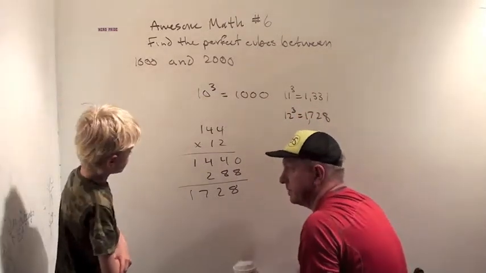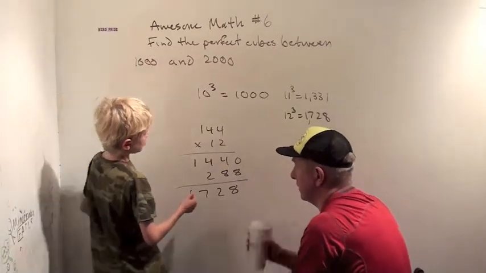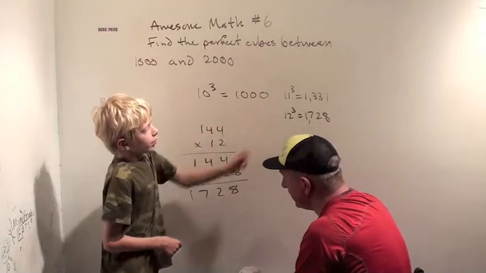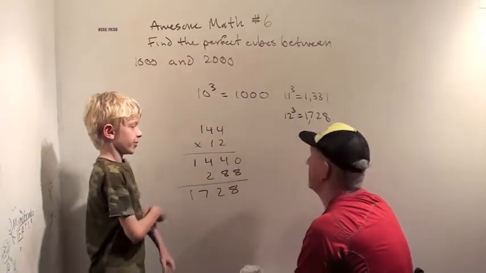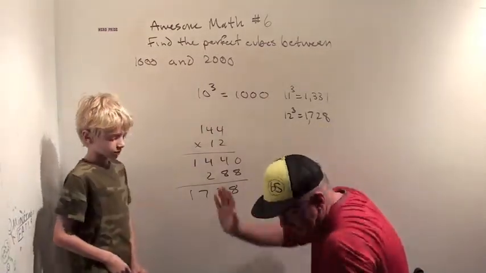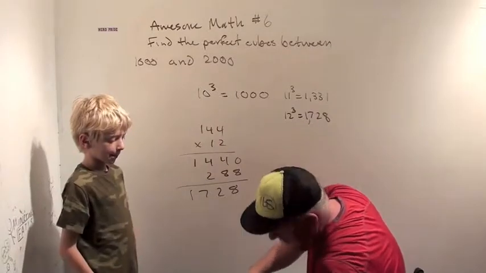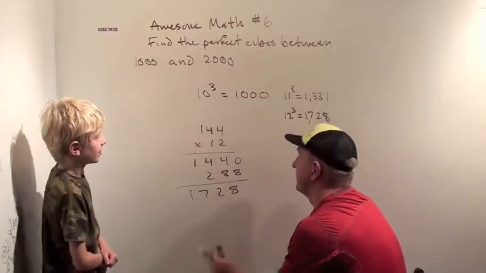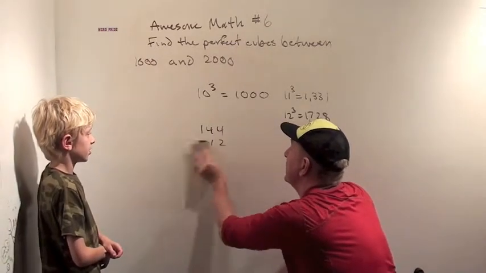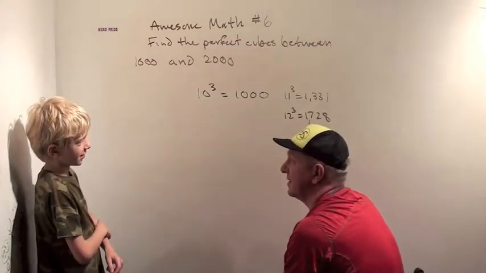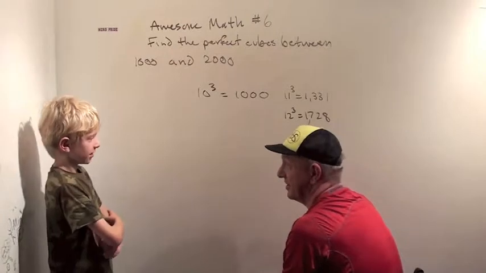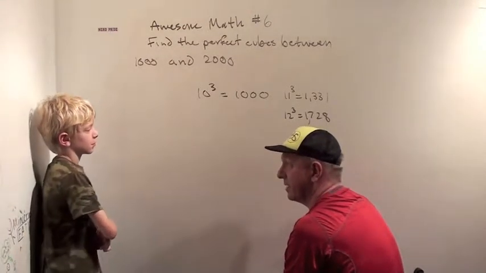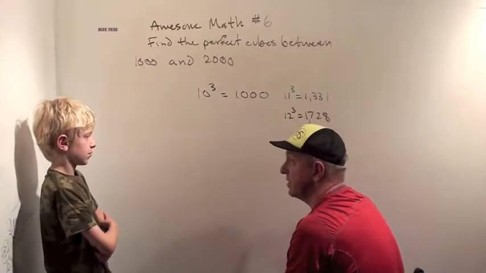And that means that the cubes between 1,000 and 2,000 are 1331 and 1728. Good job. Want to hear a pretty interesting and fun story involving the number 1728? There's a famous Indian mathematician named Ramanujan, and he was in the hospital. And his friend named Mr. Hardy came to see him.